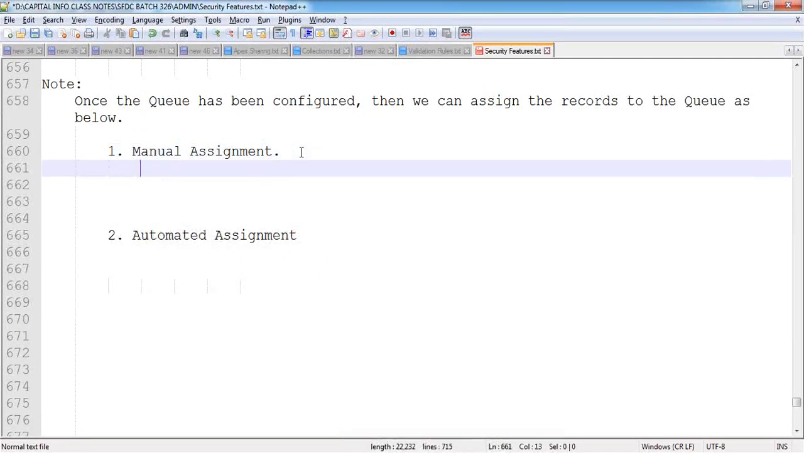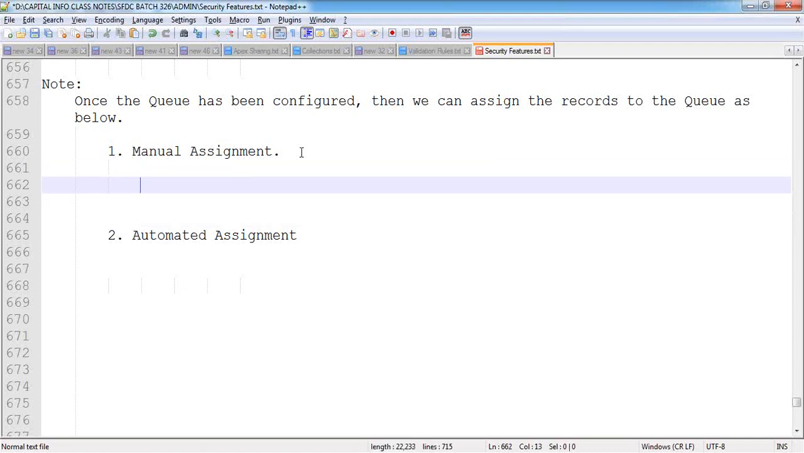How can we do the manual assignment? We have to open the record and then change the ownership of the record from the owner to that particular queue. Okay. Now, in this case, manual assignment: how can we do it manually? Now, let's see practically over here.